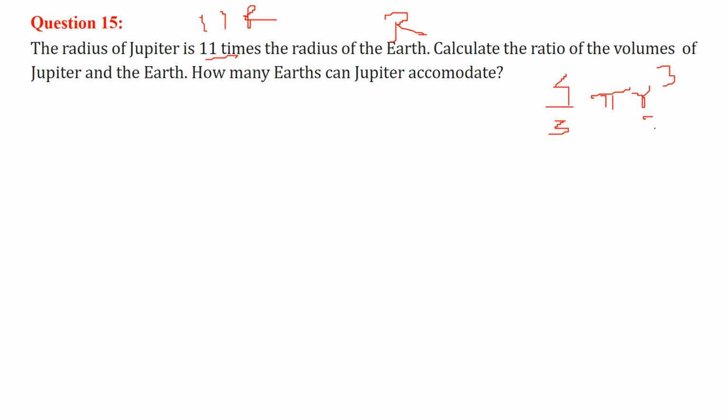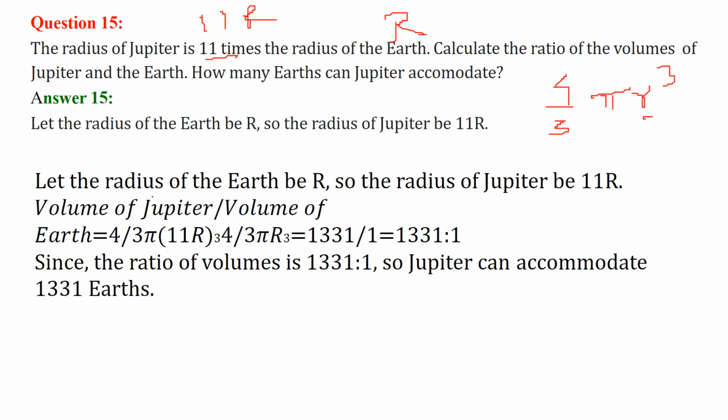So let us take the ratio of Jupiter and Earth. The radius of Earth is r, radius of Jupiter is 11r. The volume ratio will be 4/3 π (11r)³ by 4/3 π r³. All this will cancel out, and 11³ is equal to 1331. So this will be 1331 by 1. That is the ratio. So Jupiter can accommodate around 1331 Earths.